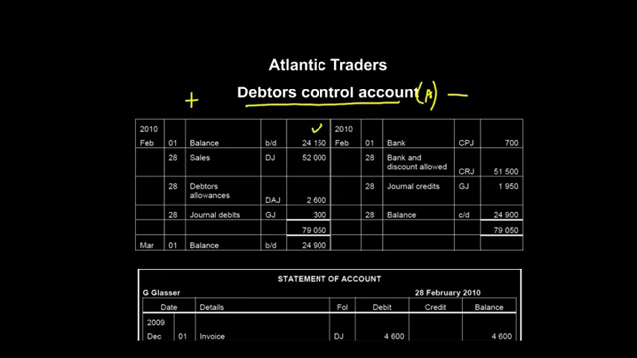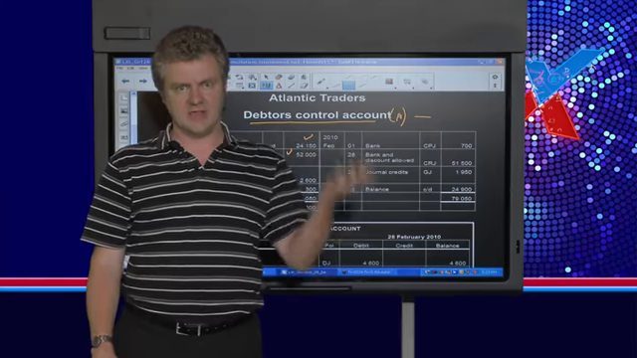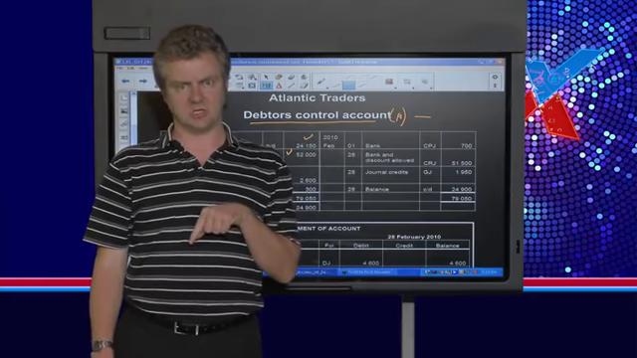Then, when we sell to a debtor, this is going to increase debtors control, so any sales from the DJ should actually appear on this side. So this entry is correct as well. But here it looks as if we have a problem. What the bookkeeper has done is she's put debtors allowances on the debit side of this account. In other words, debtors allowances are increasing debtors control.